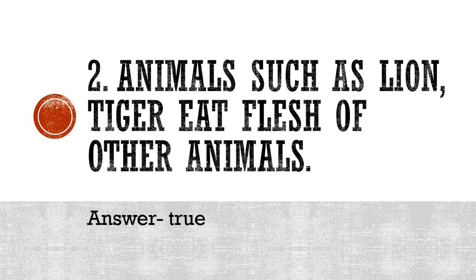Correct answer is true. This statement is true. Why? Animals such as lion, tiger eat flesh of other animals. Yes, they do. But in your books, I have given you true or false, in which it was written that animals such as lion, tiger eats plants and vegetables. There it was false, but here the statement is changed. That is why the answer is changed to 2.